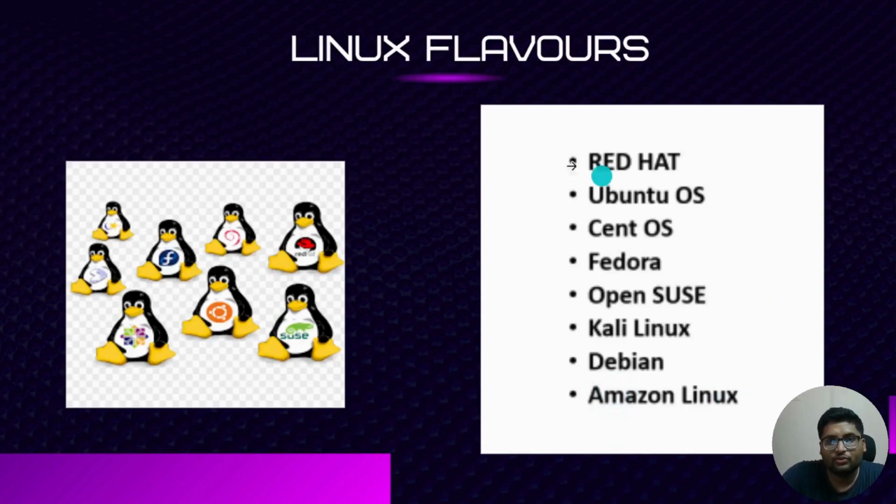Okay. So these are the flavors of the Linux operating system. Red Hat, Ubuntu, CentOS, Fedora, OpenSUSE, Kali Linux, Debian, Amazon Linux. These are flavors of Linux. So these companies created their own Linux operating system depending on their requirements. Okay. So that's it.